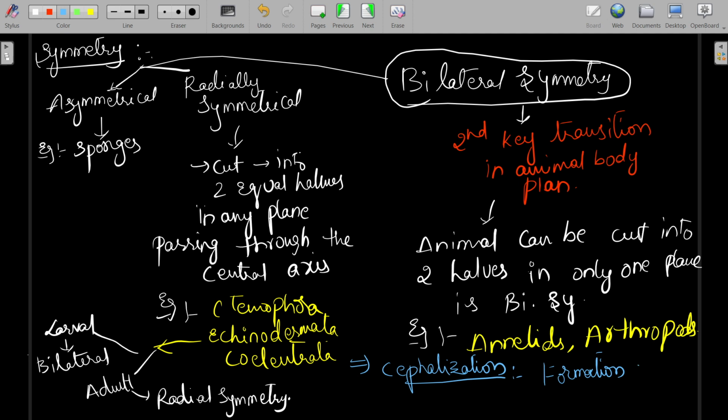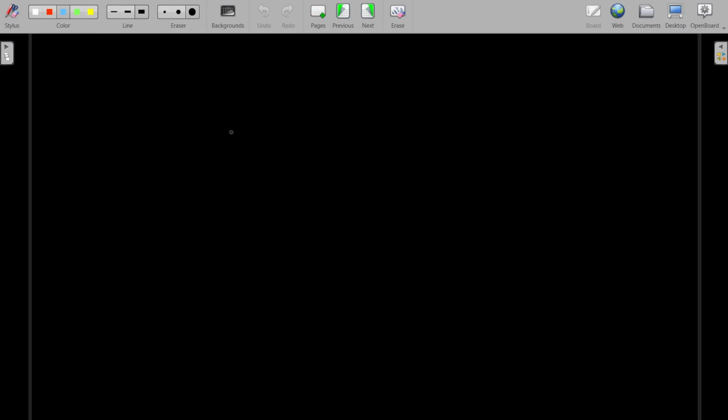The bilateral symmetry is seen only after the formation of head. That means after the cephalization in animals, this second key transition, bilateral symmetry, is seen. So these animals can sense the environment more efficiently than the other animals.